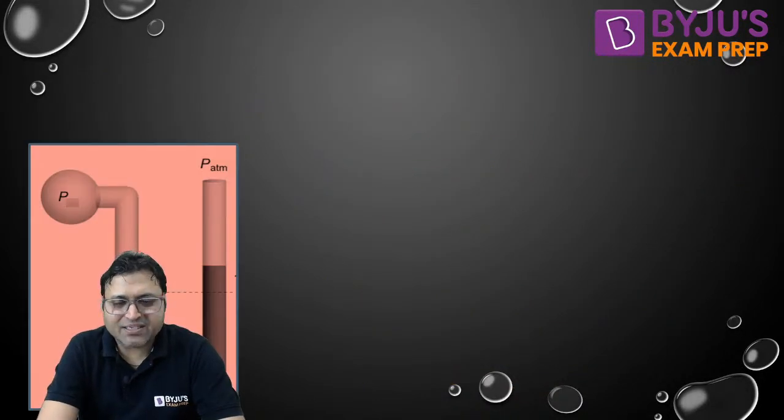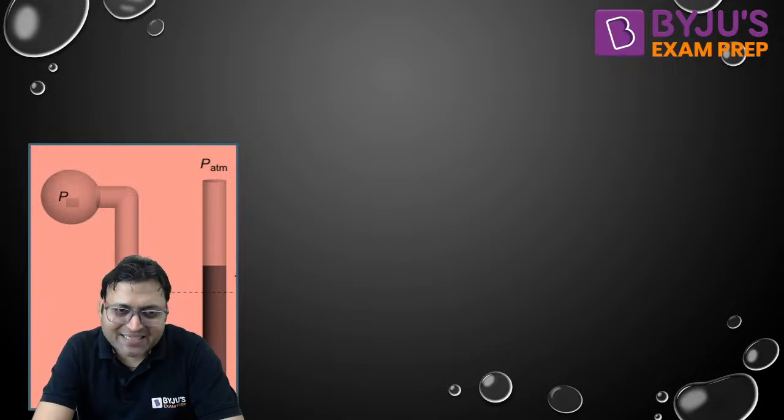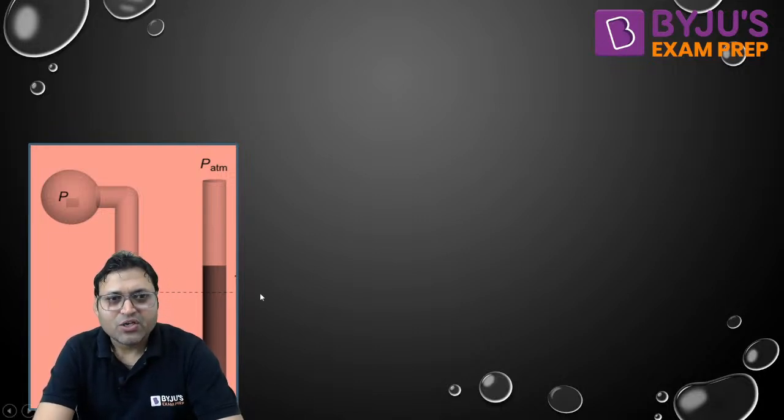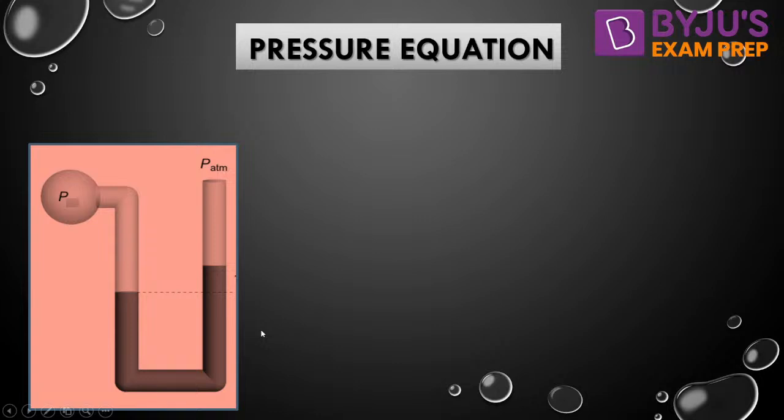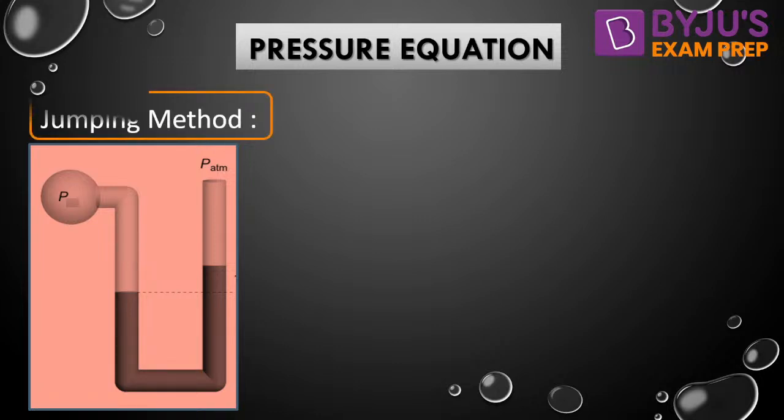So using this concept of Pascal law and hydrostatic law, let us write the pressure equation for the given situation. Look, how to write the pressure equation. For an example, initially the level was here. This was the initial level.